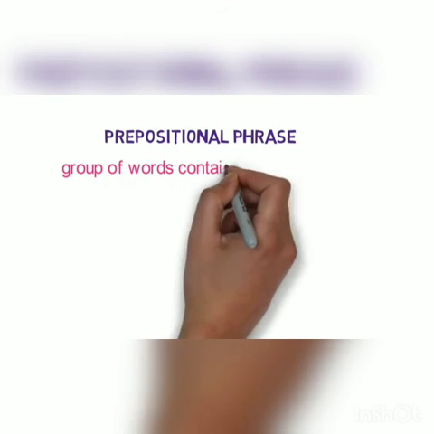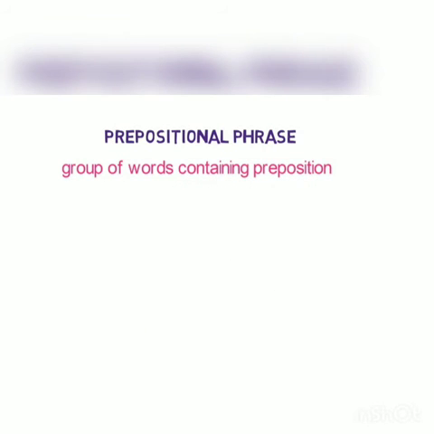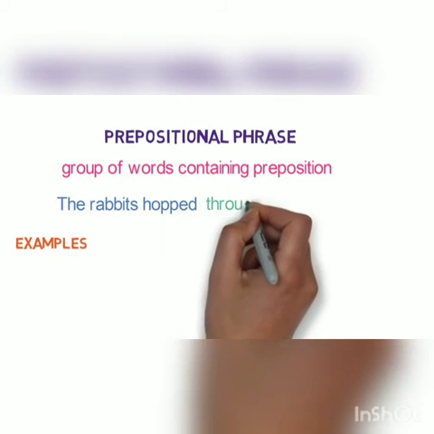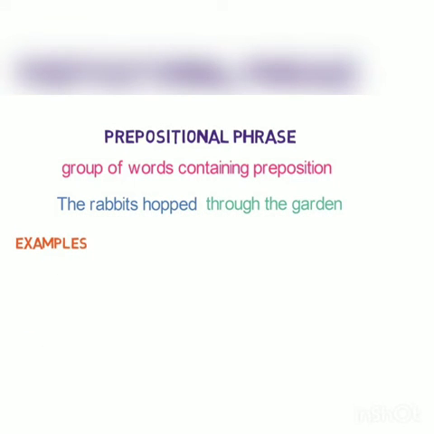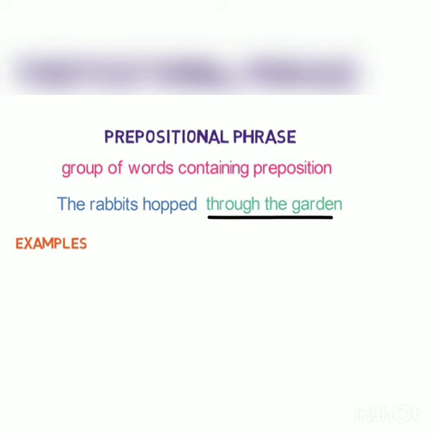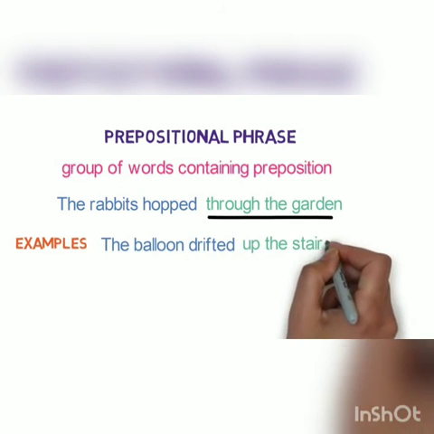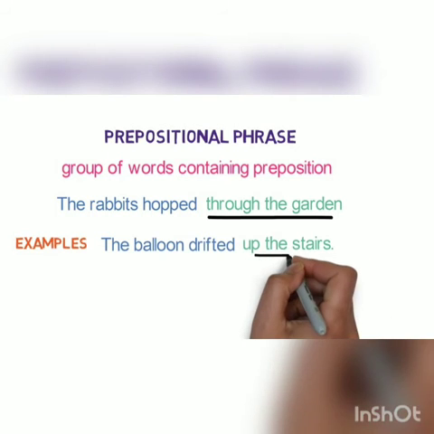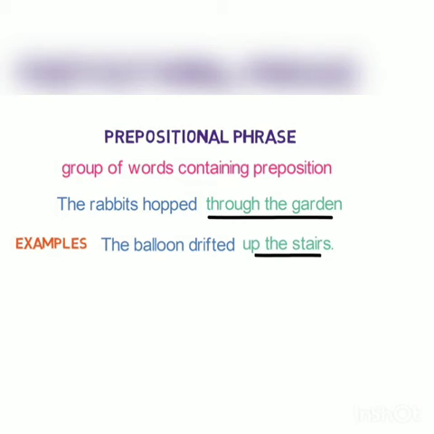Prepositional phrase. What is a phrase? It is a group of words. And what is a prepositional phrase? It is a group of words containing a preposition. Let me give you some examples of it. The rabbit hopped through the garden. Here, through is a preposition and through the garden is a whole prepositional phrase. Let's see the next one. The balloon drifted up the stairs. Here, up is the preposition and up the stairs is the whole prepositional phrase.